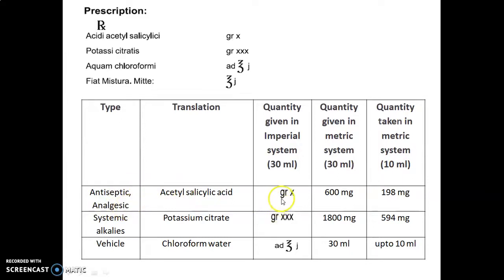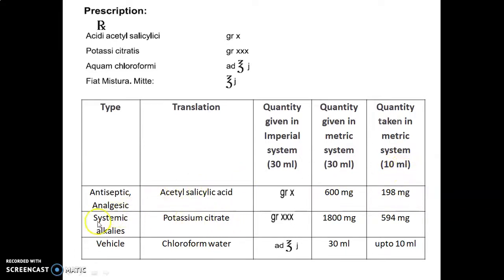The quantity given in the imperial system for this is gr X. GR stands for grain. 1 grain is equal to 60 milligram. So 60 into this Roman X, that is 10. So 60 into 10 is equal to 600 milligram. And according to the factor, we should multiply this 600 milligram with 0.33. So we get 198 milligram, which is taken to prepare 10 ml.